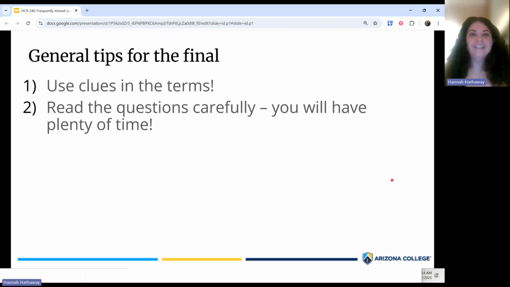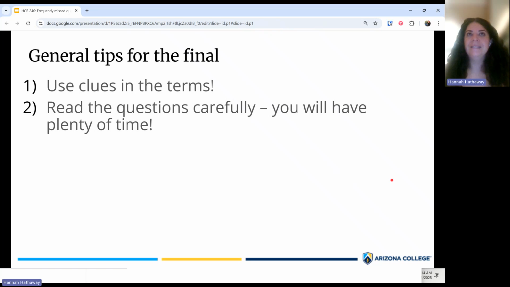Another important tip for the final is please read the questions so carefully. And I say that because you have plenty of time. You have 2 hours for the final, and I would say in general, most students finish within an hour. So you're not going to be pressed for time. That means you really have time to slow down, take a breath, and really carefully read.